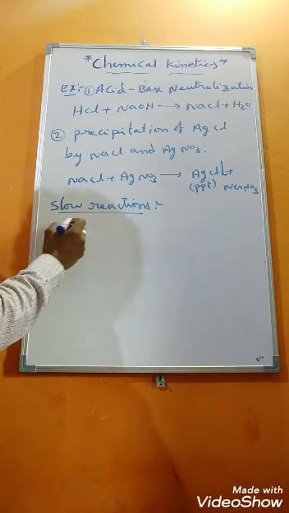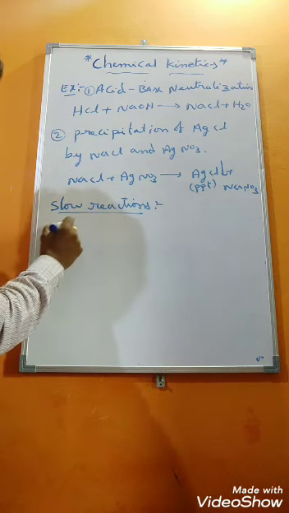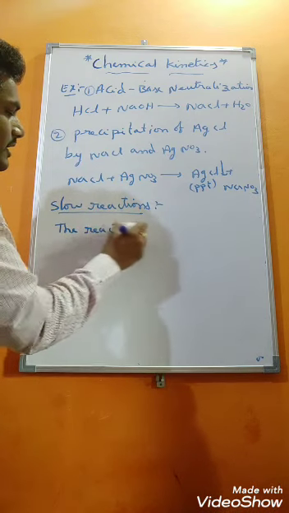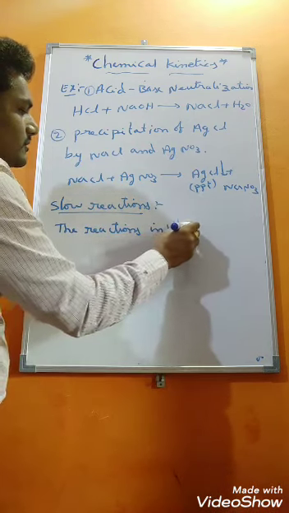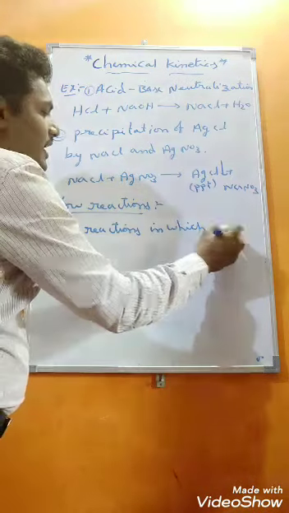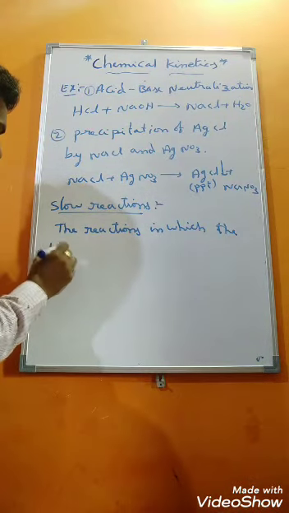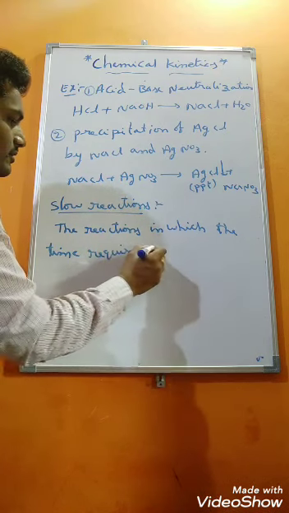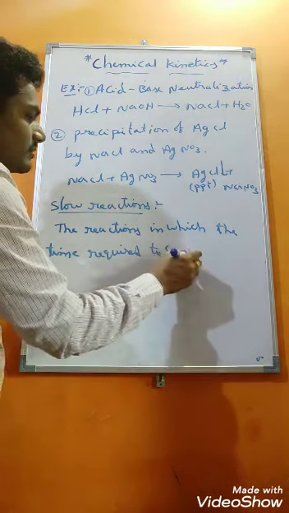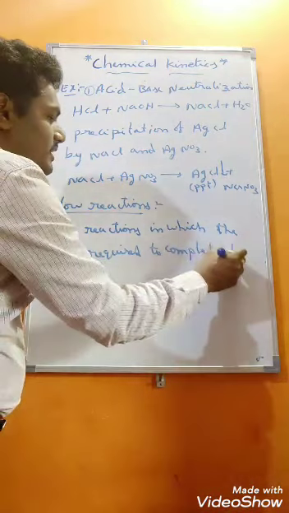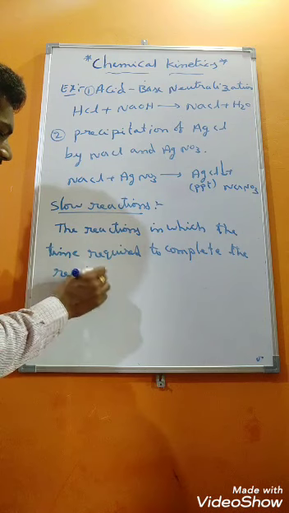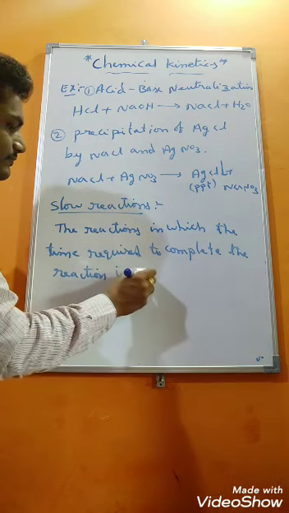Slow reactions. So take the reactions in which the time required to complete the reaction is very high.